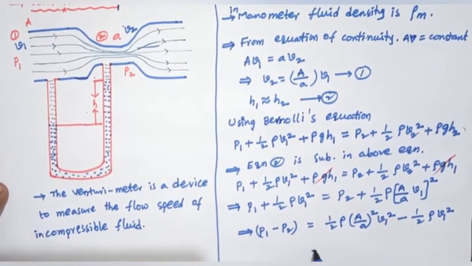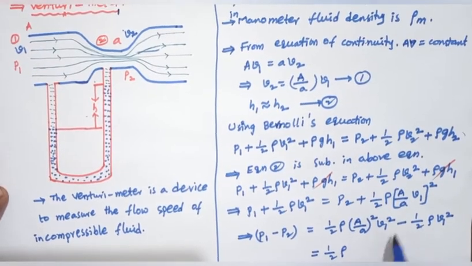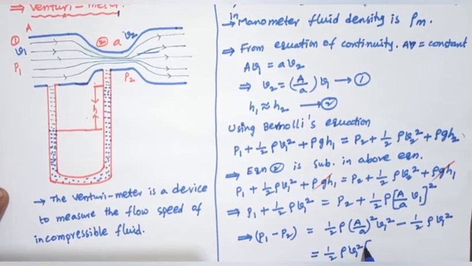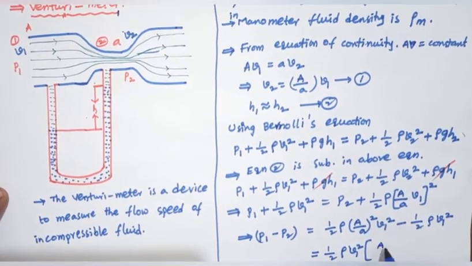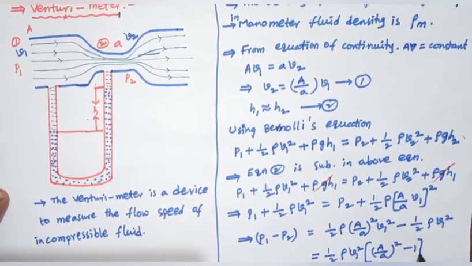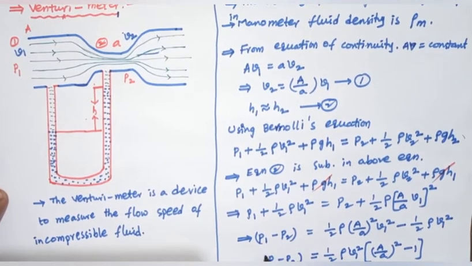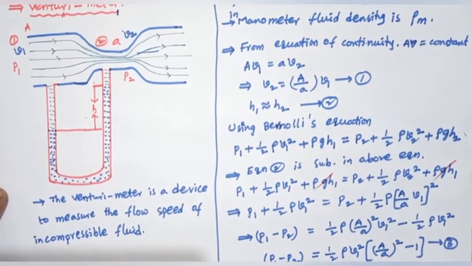That equals half rho V1 square, taken common, into capital A by small a whole square minus 1. So this is P1 minus P2, equation number 3.